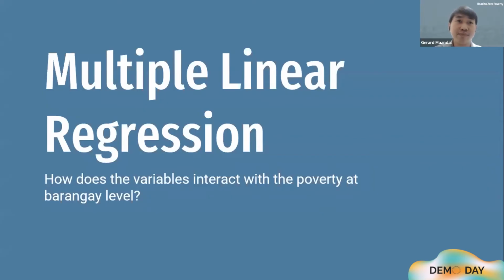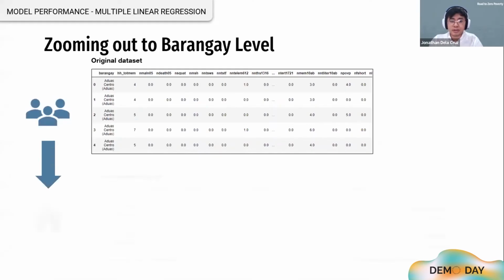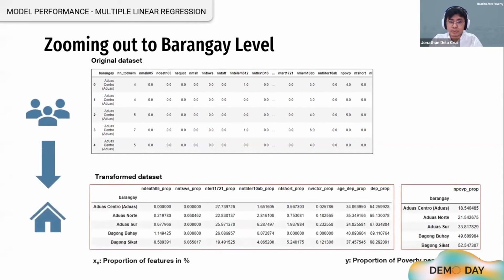To reiterate our model overview, the linear regression shows the approximate linear relationship of variables to the proportion of poverty at barangay level. To give context on how we shifted our attention from household level to barangay level, we transformed our given dataset by grouping all columns per barangay and getting their proportion. For example, we get the proportion of child death by summing all the child death in a barangay divided by the population of children in that particular barangay.